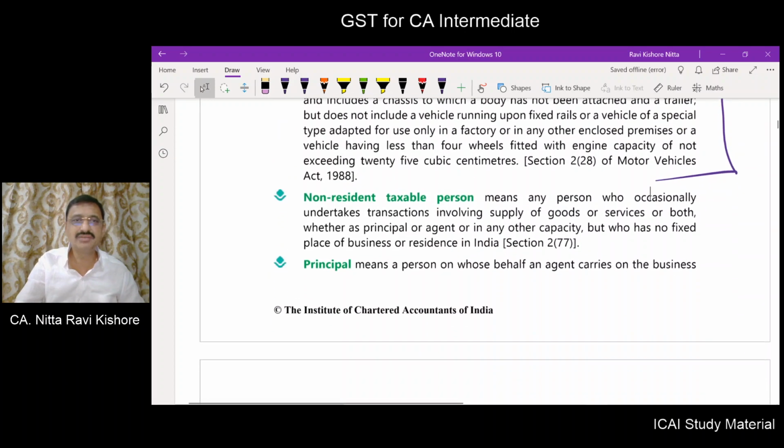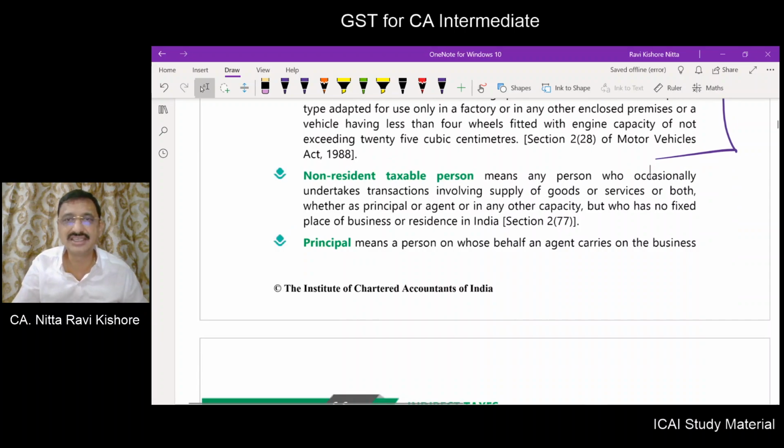Next, what do you mean by non-resident taxable person? Any person who occasionally undertakes transactions. Friends, in the business definition, we have learned that to be considered as a business, continuity is not a must. So here what is happening?